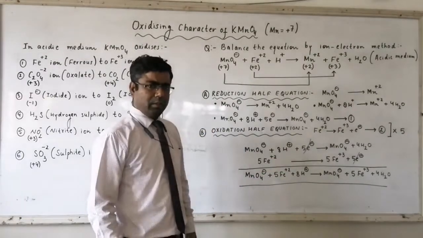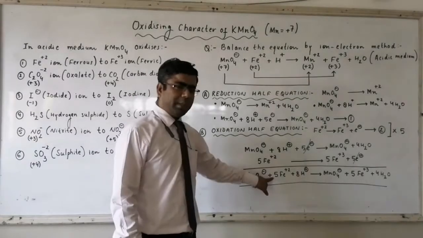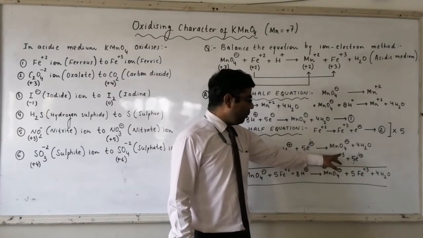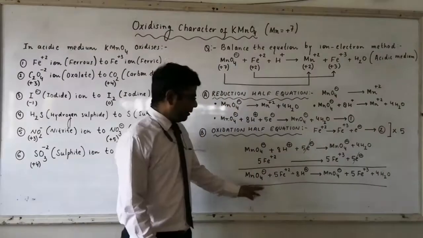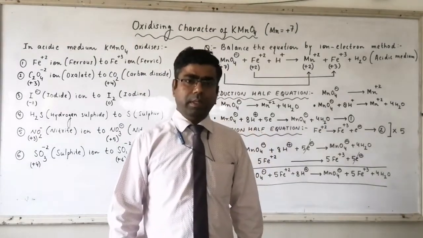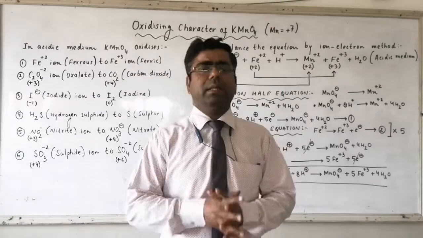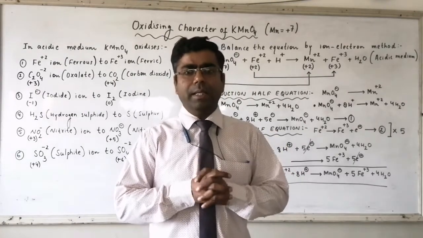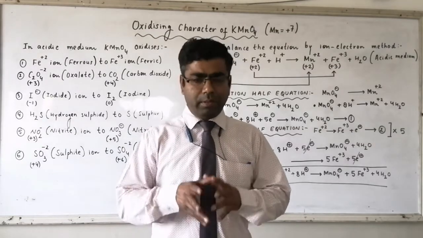And then add it. On addition, you will get MnO4 minus plus 5 Fe+2 plus 8H plus gives you Mn2+ plus 5 Fe+3 plus 4H2O. This is the balanced equation, and we have used the method which is called ion electron method. In this manner, you have to balance the redox reaction. That's all for today.